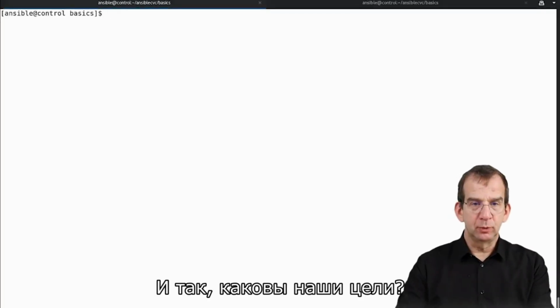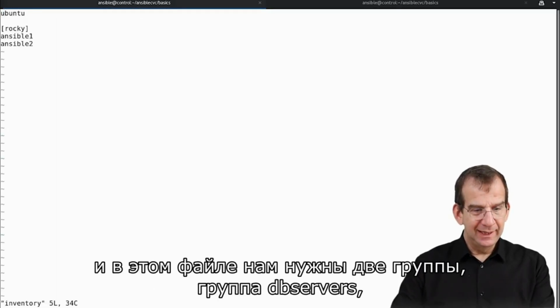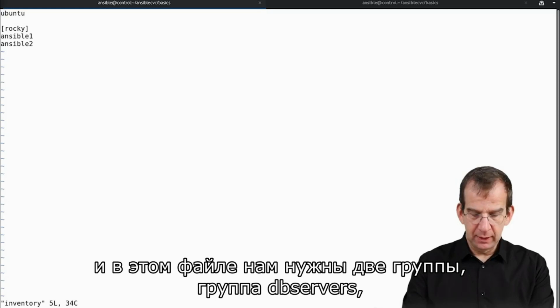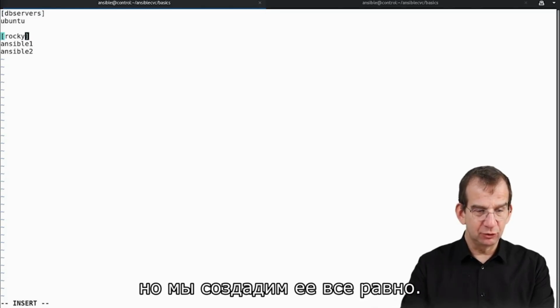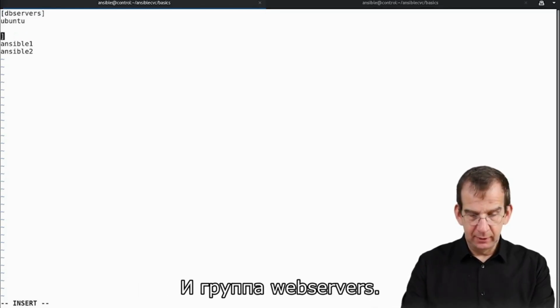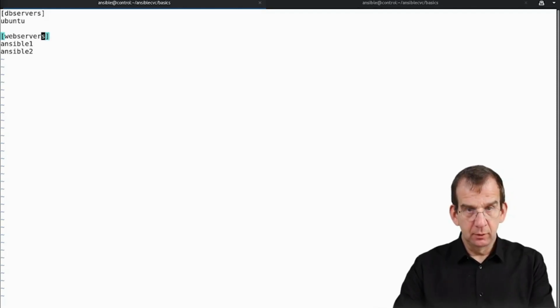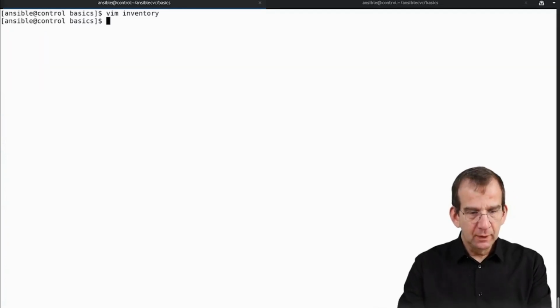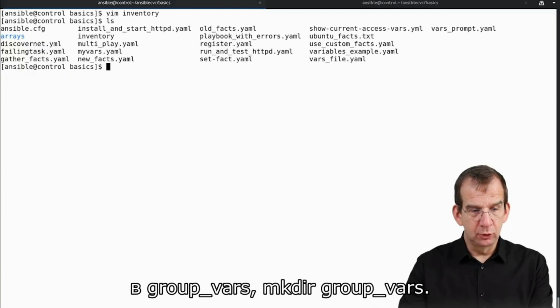So what is the purpose? Well, the purpose is to start with that we have an inventory file. And in this inventory file, we need two groups, DB servers, which isn't really used in this lab, but let's do it anyway. And we have the web servers. And then we need to set some variables. So the variables are going to be in group vars.